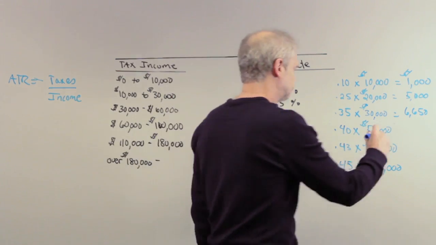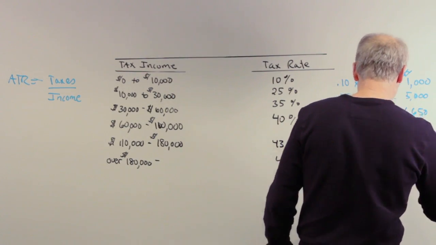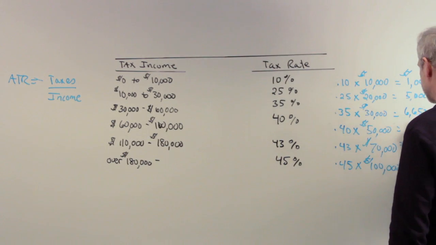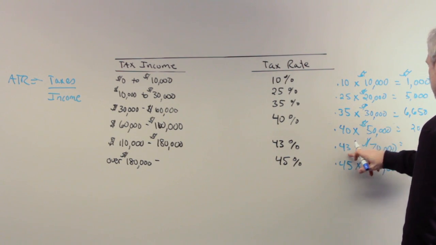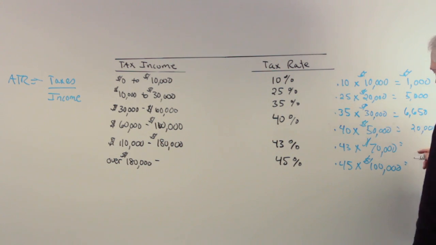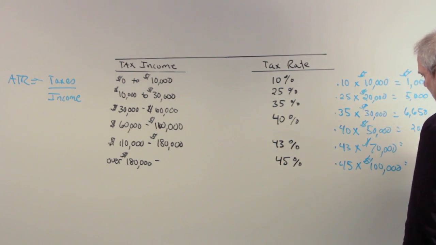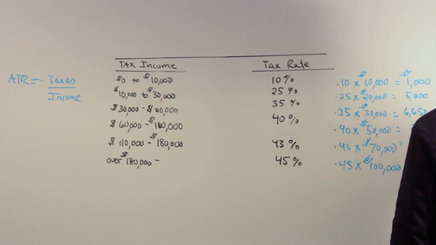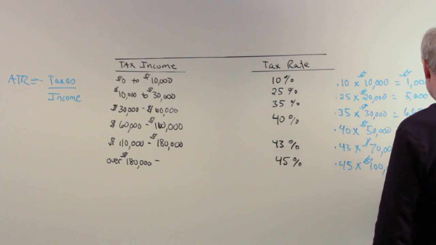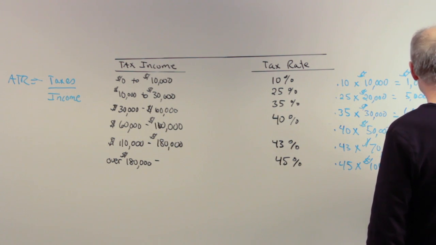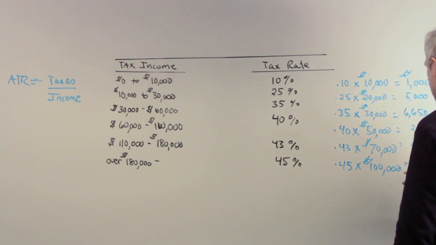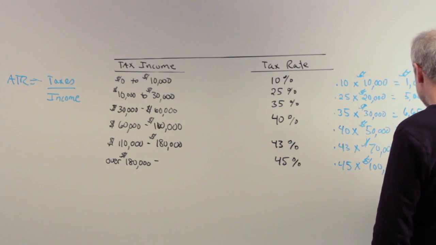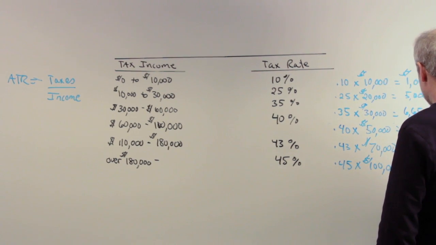Okay? Now, we have to go and compute these numbers. So this is going to be $20,000. 0.43 of 70 is going to be 29,100, and 45% of 100,000 is clearly $45,000.